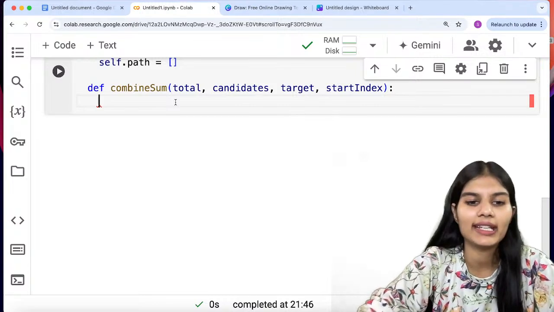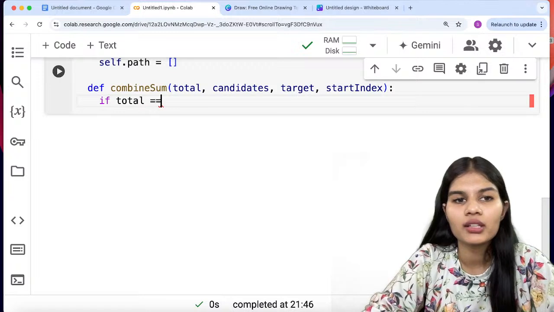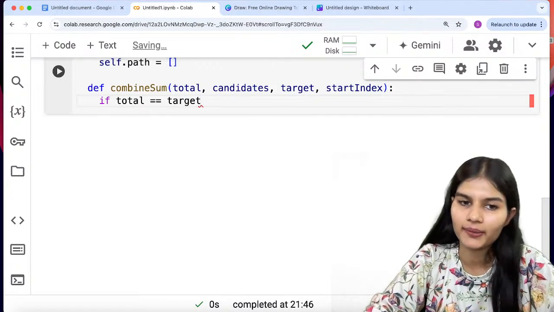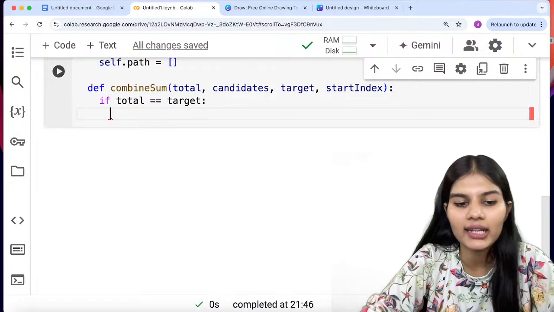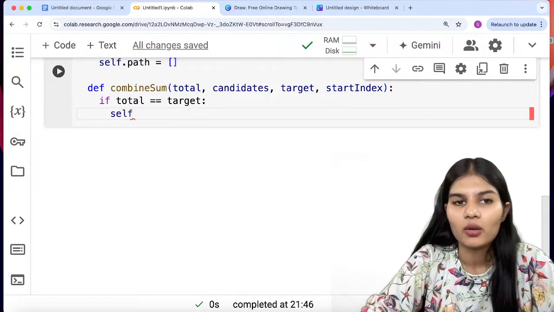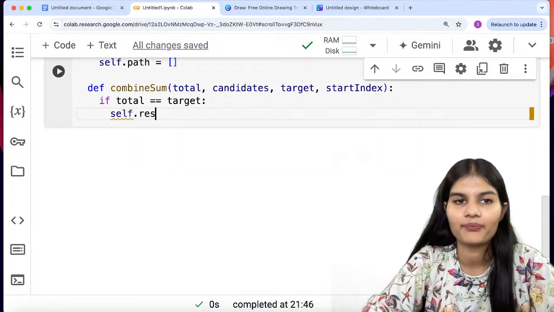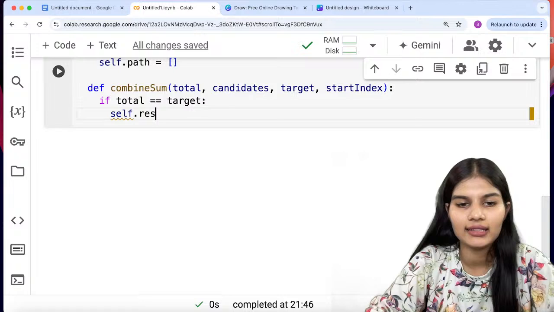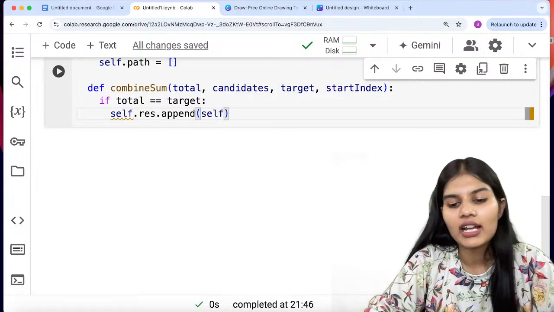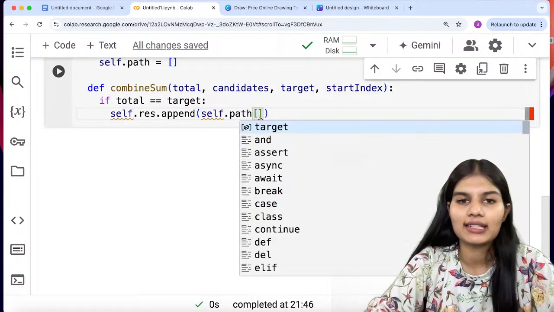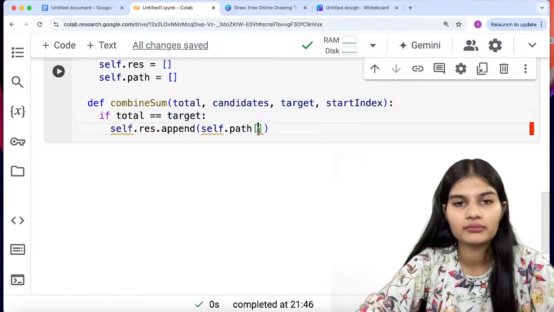Moving next, I put in my condition that if total is equal to target, in case when the total is equal to the target, now when I have defined self above, I'll be using self dot res, and I will use my append function and add the value into this, putting the brackets like this.